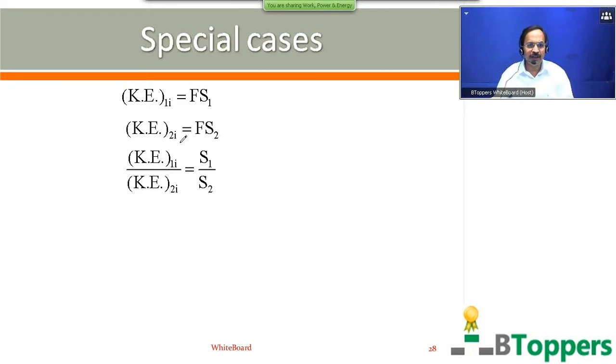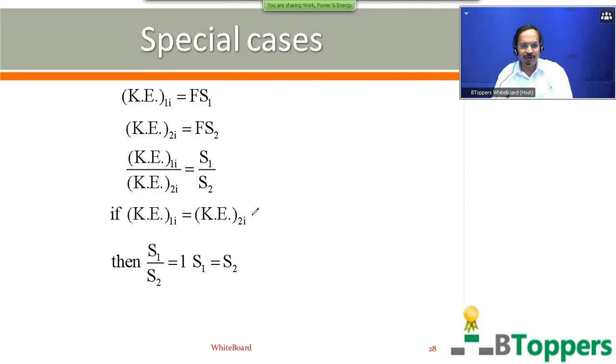So dividing the initial kinetic energy of the first body by the initial kinetic energy of the second body, you get S1 by S2. That means the ratio of the distances traveled by the two bodies before they come to rest during the retarded motion is the same as the ratio of their initial kinetic energies. So if the initial kinetic energy of the first body is the same as that of the second body, then S1 by S2 will be equal to 1, or S1 equals S2.